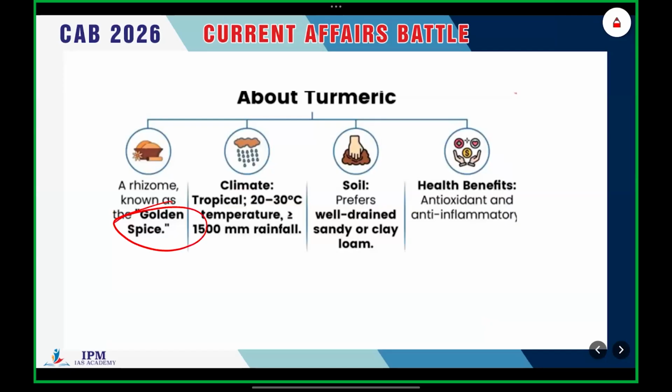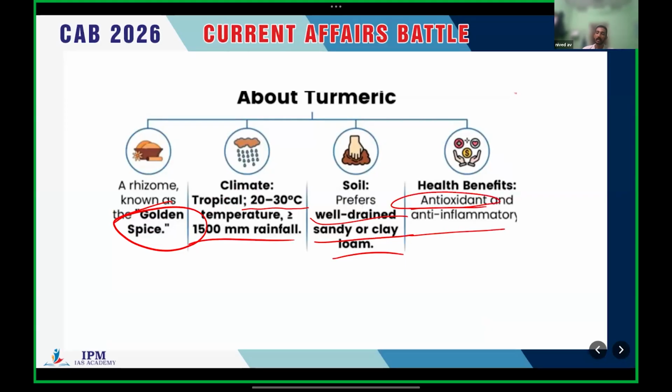This turmeric is known as the golden spice, and it requires a tropical climate of 20 to 30 degrees Celsius temperature and 1500 millimeter rainfall. It requires well drained sandy or clay loamy soil. It is a very good antioxidant and anti-inflammatory medicine.